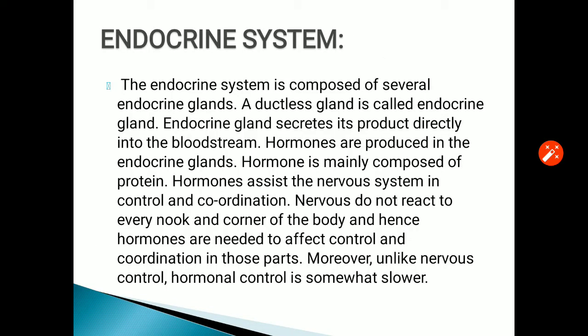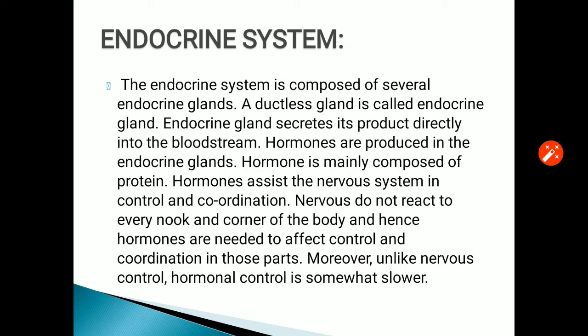Let's start with the endocrine system. Before coming to the topic, I would like to discuss about tissues. Tissues are a group of cells which perform a specific function, and those tissues which are engaged in secretion only are termed as glands.